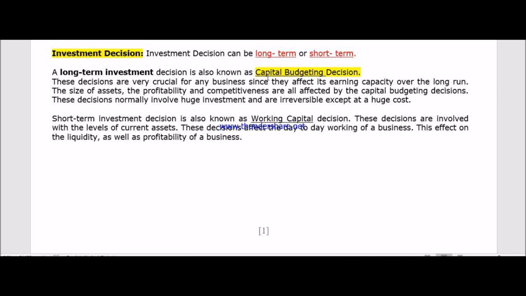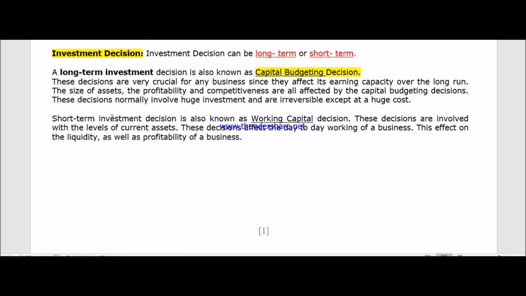Once you have taken the decision and spent the money, you cannot change it. Even if you want to, you will suffer a huge loss.